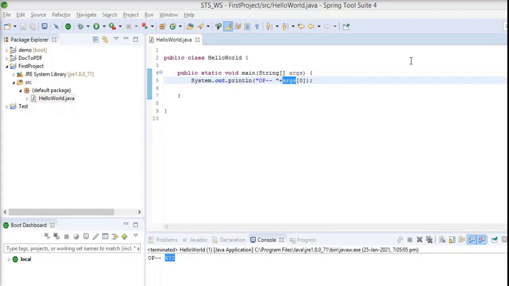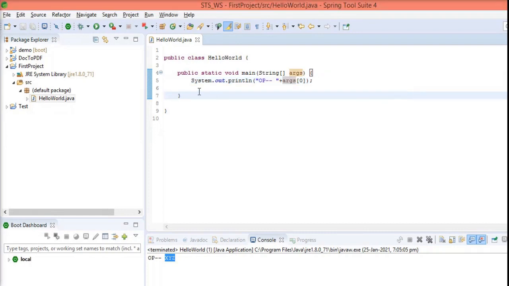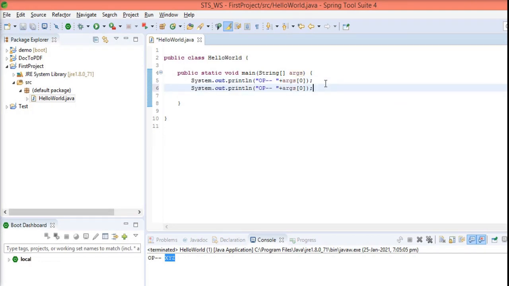So in this program I change the same thing. I simply copy. Control C is the copy key and Control V is the paste key.